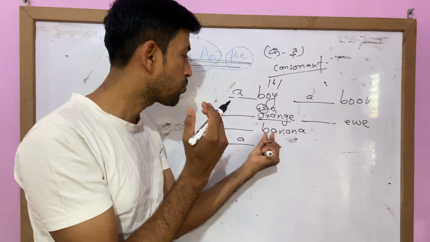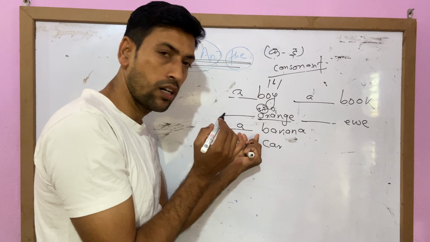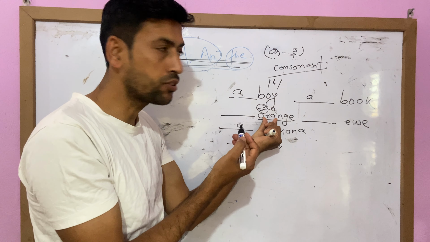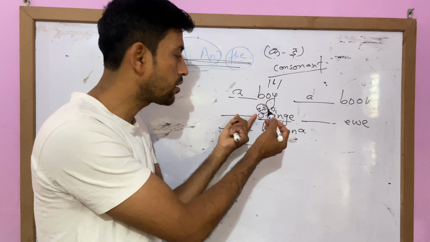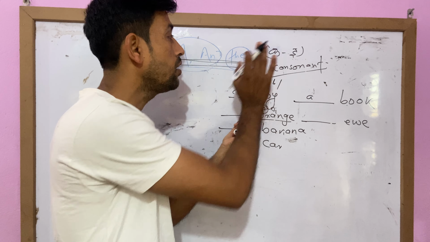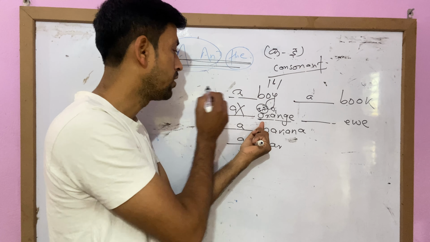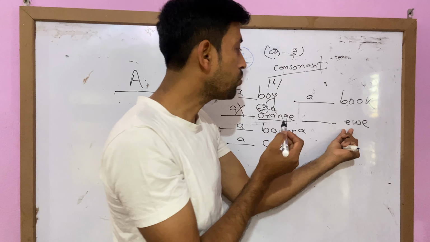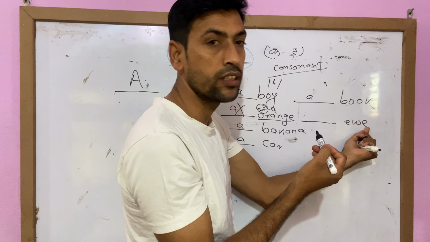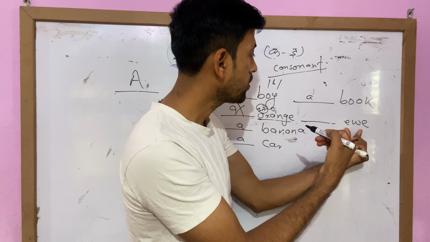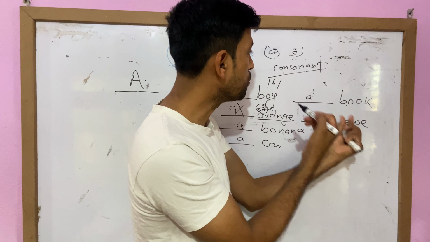Banana. Ba. We use a. But orange we cannot use. Why? Because it is not a consonant sound in the beginning and it does not follow the ka to gya. That's why we cannot use a in here. It's wrong. It's how we pronounce E-W-E. You. It pronounces you. That's why we use you.